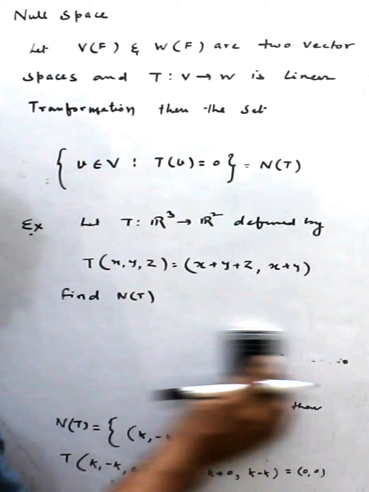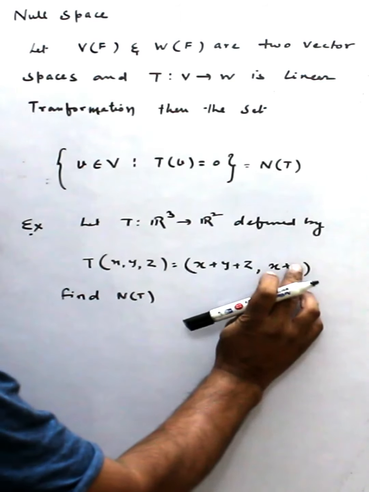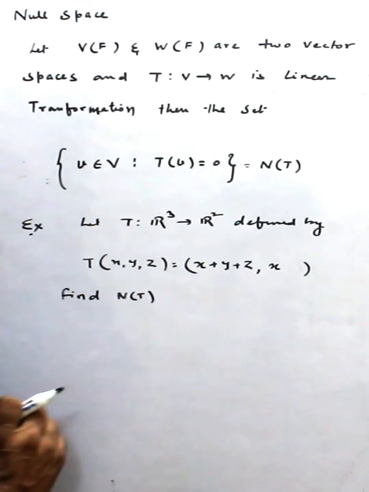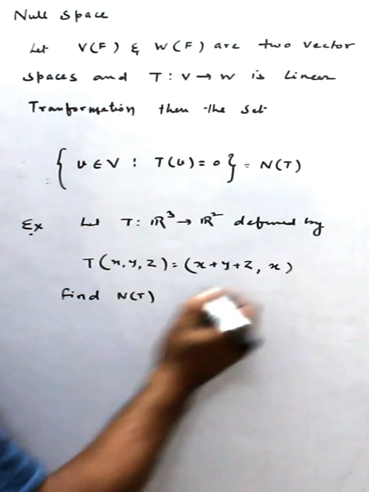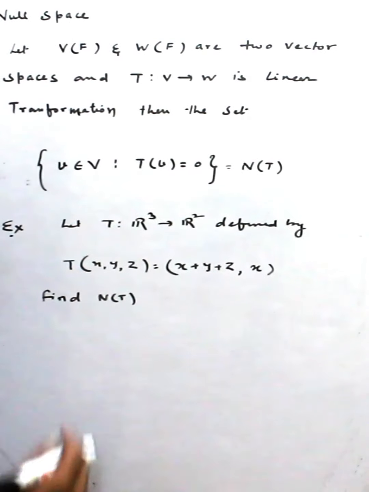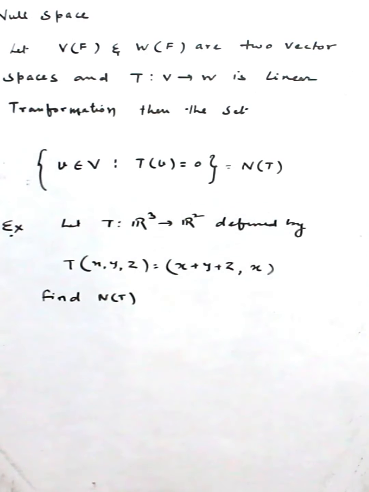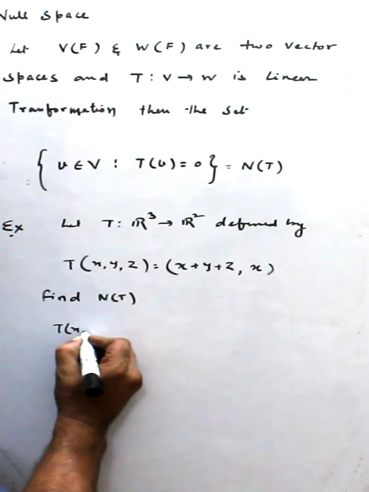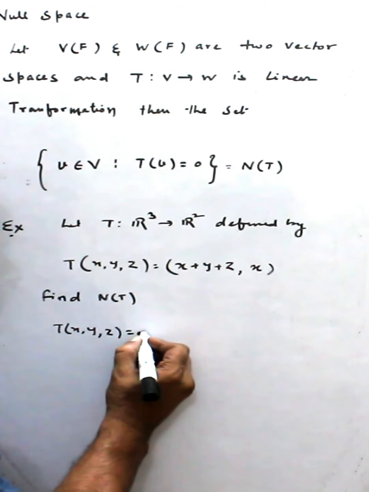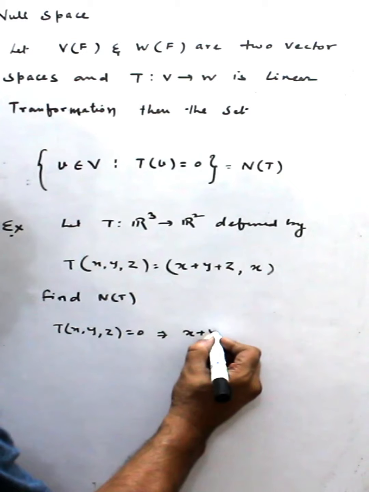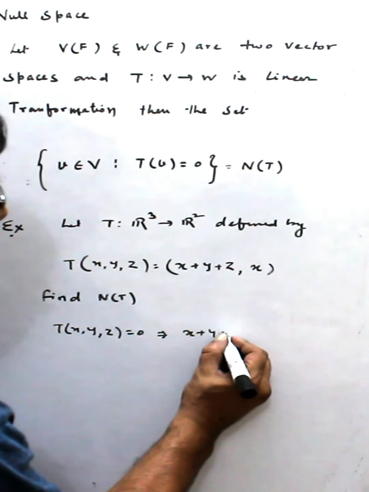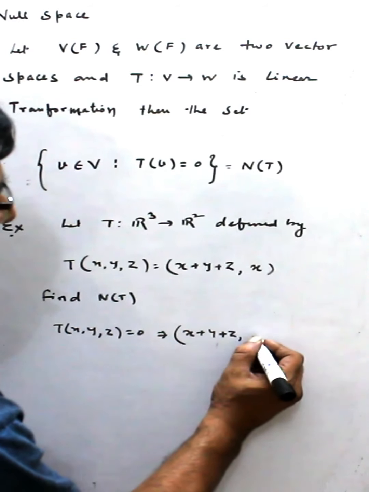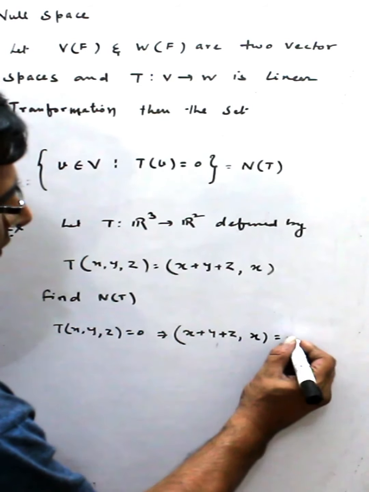If I change a little, I make the second component only x, simply x, then what happens? That means T(x, y, z) equal to 0 means (x plus y plus z, x) is 0.